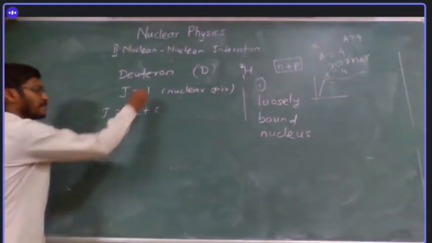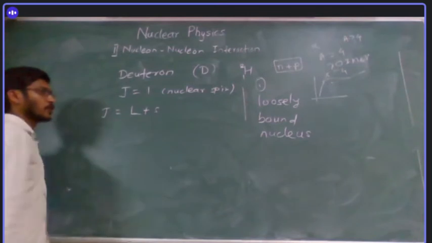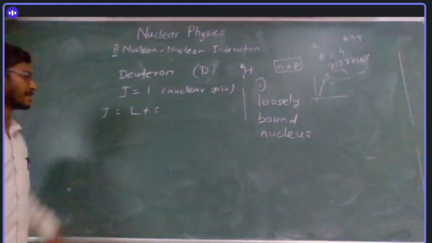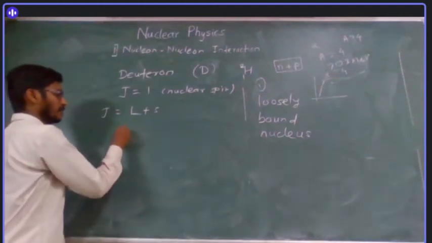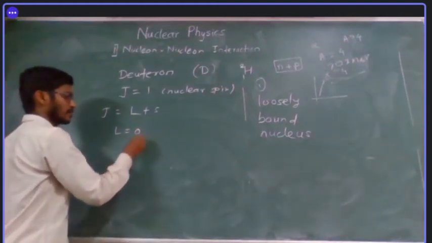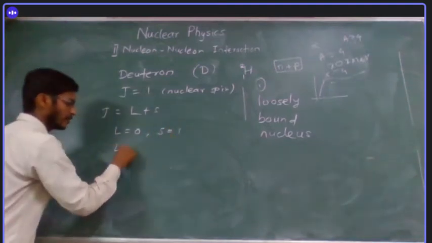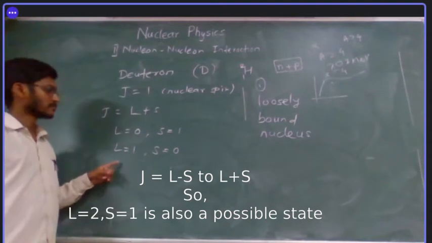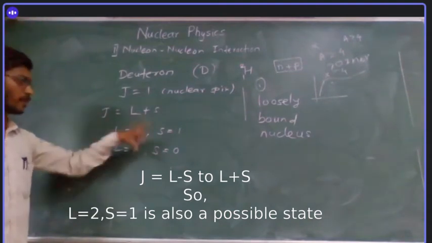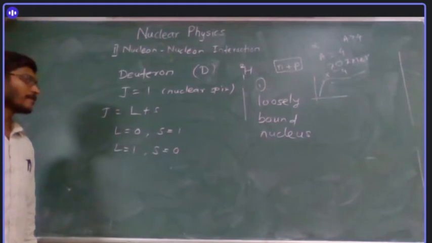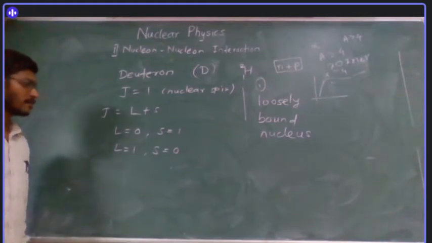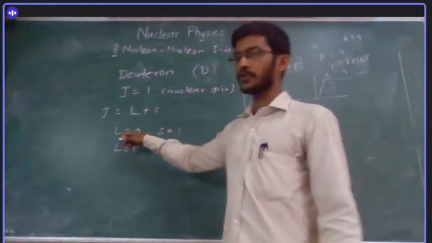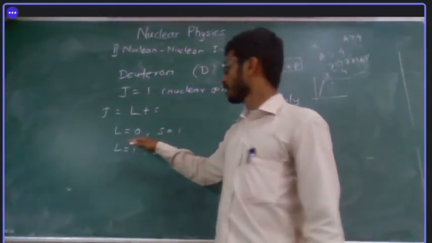So if this is 1, there can be two possible combinations of L and S. First, L equal to 0 and S equal to 1, and second, L equal to 1 and S equal to 0. These two possibilities are there because we know I is the sum of the two. What the experiments found is that L equal to 0 is the most probable value.